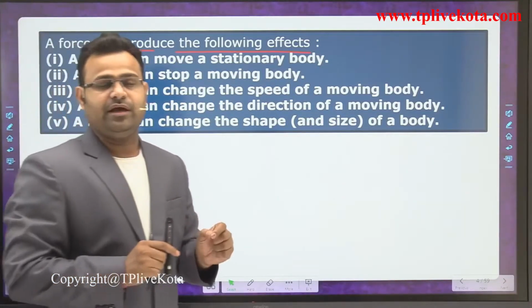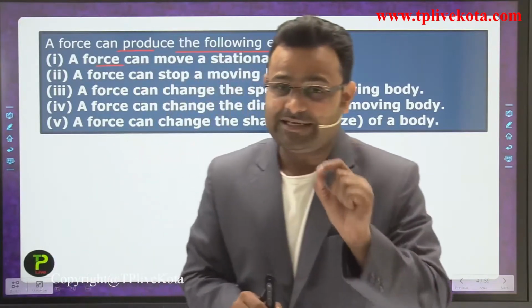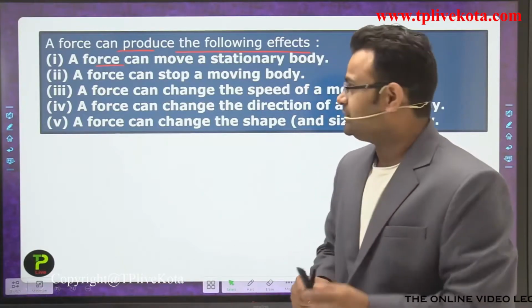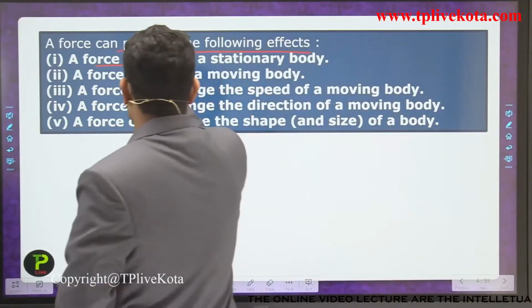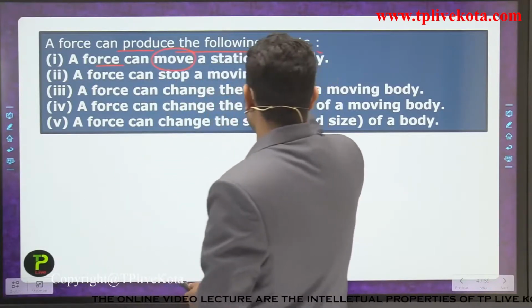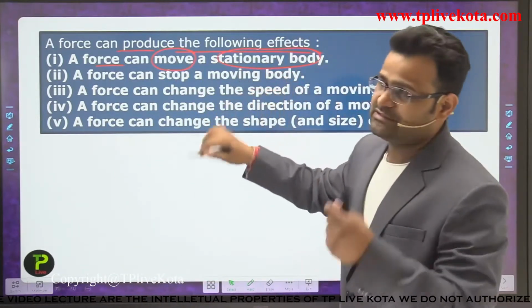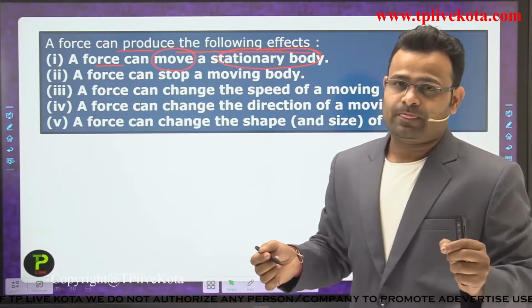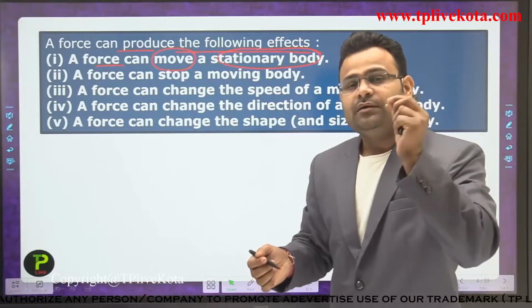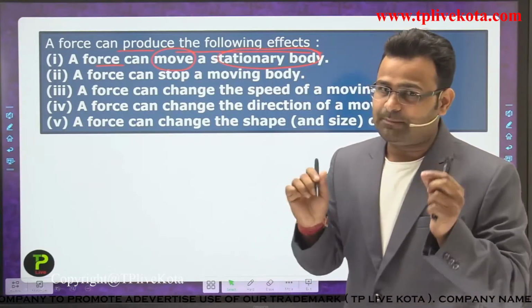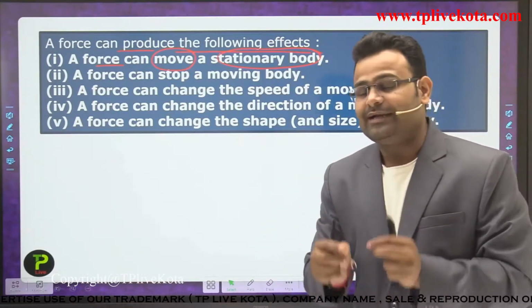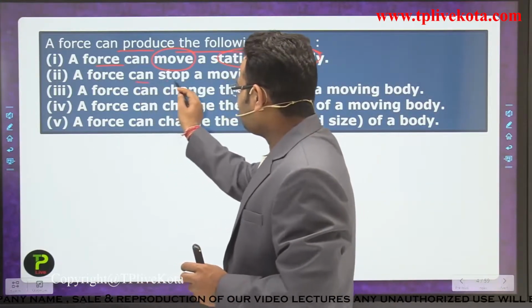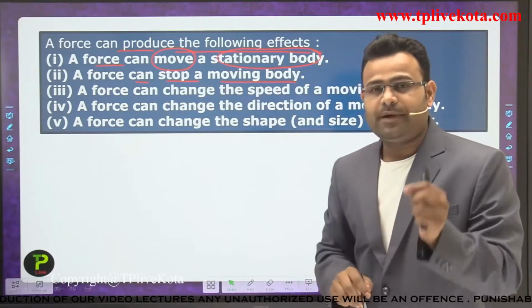In simple language, a stationary object starts to move whenever we apply a sufficient amount of force. Second, a force can stop a moving object.